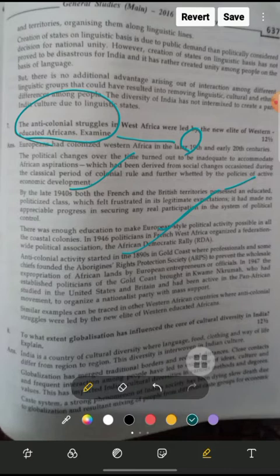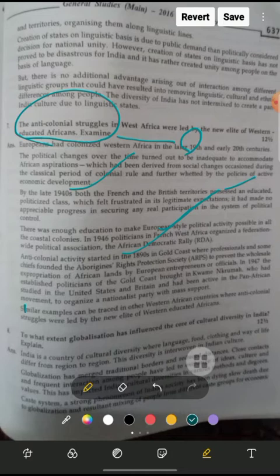So what was the problem in the Gold Coast? The British and some French rulers were confiscating land because of their own economic and political interests. So that was an agony in that particular area of the Gold Coast, and anti-colonial activities flourished at that time.